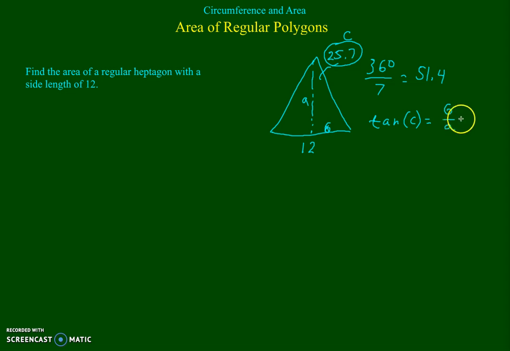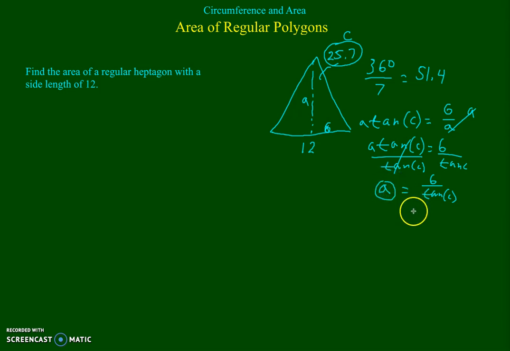Now here we have to multiply by A. Multiply by A, so that's A tan C equals 6. Divide by tan C. So these go away, so it's A equals 6 over tan C. Now this I'm going to store as well.